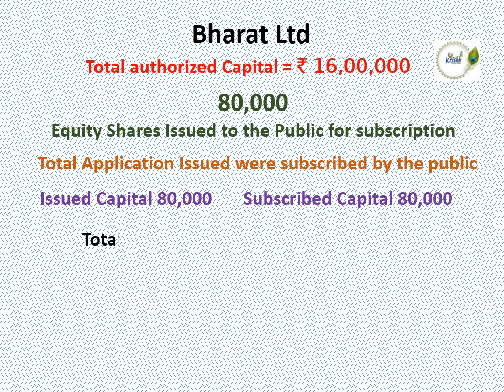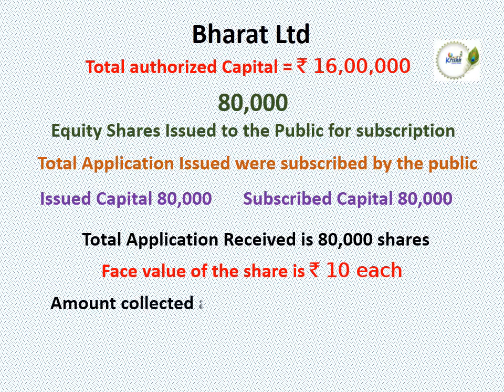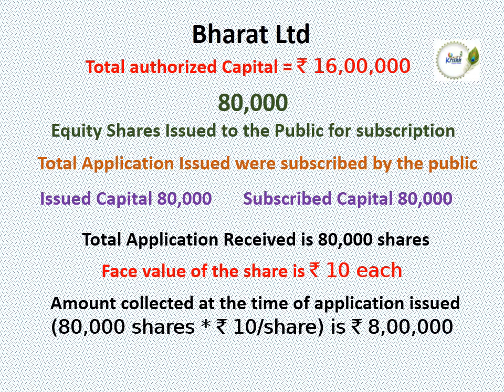The face value of the share is 10 rupees each. So the total amount collected at the time of application is 80,000 shares into 10 rupees each, so 8 lakh is the value of the transaction.